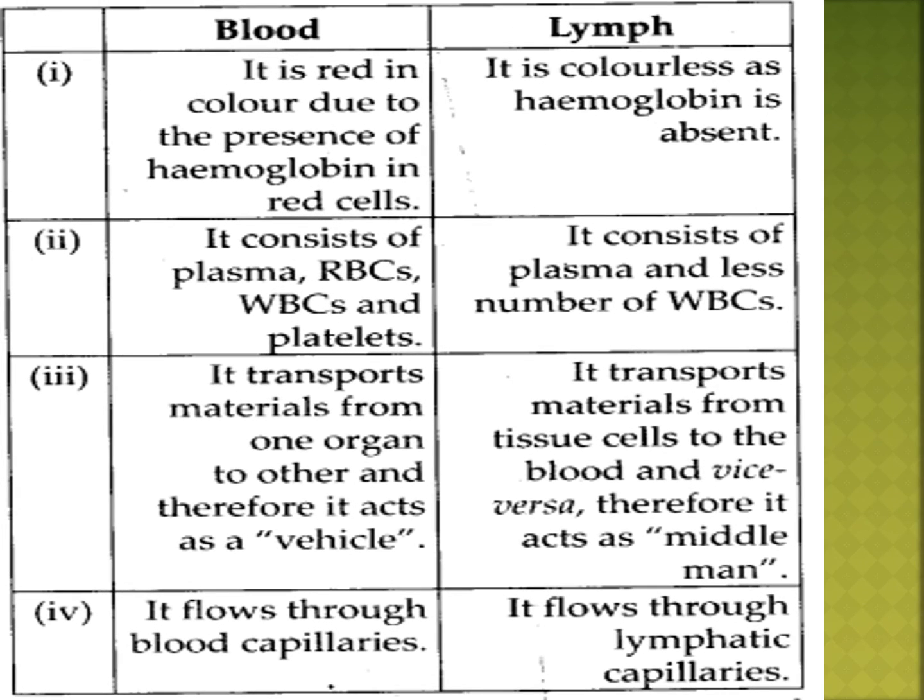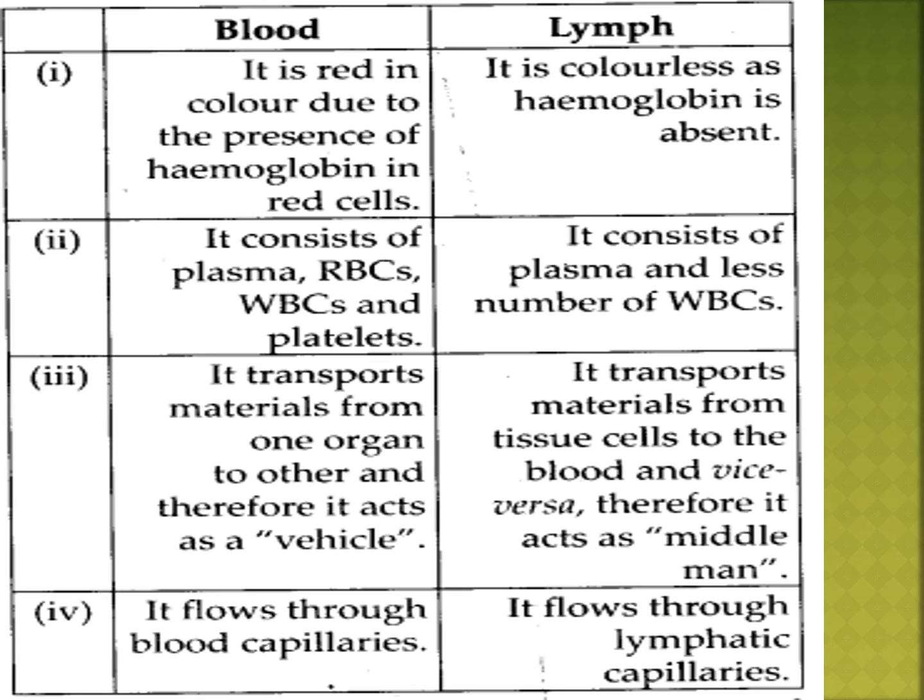Next we have to see the comparison between lymph and blood. Blood is red in color; lymph is colorless. Blood is red due to the presence of hemoglobin. Lymph has no hemoglobin, so it is colorless as hemoglobin is absent.